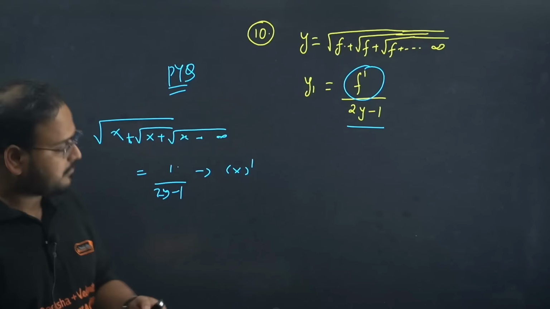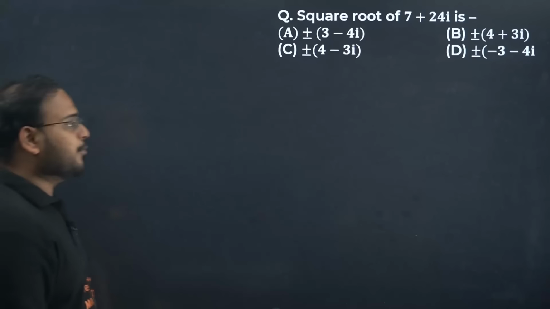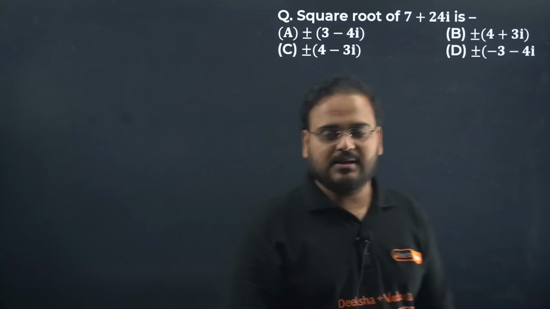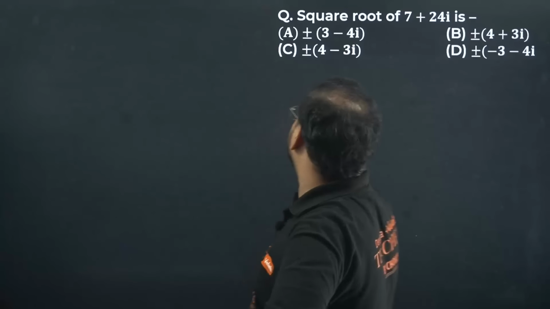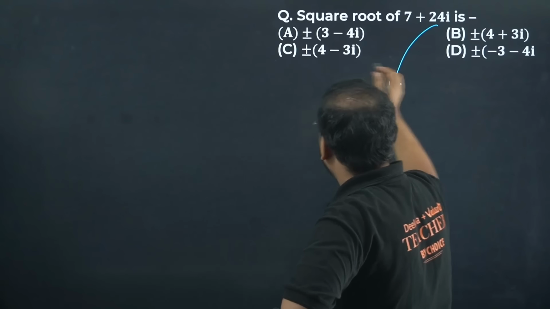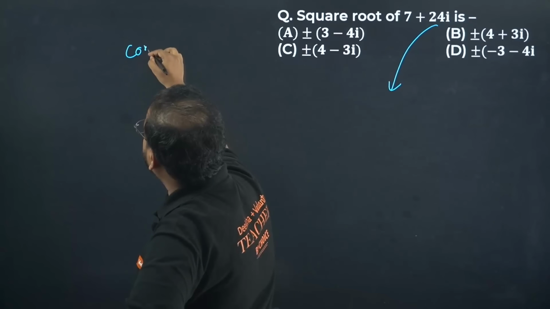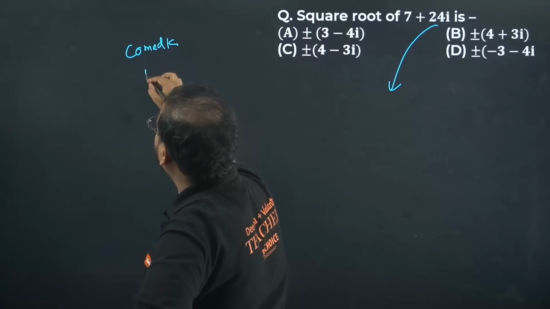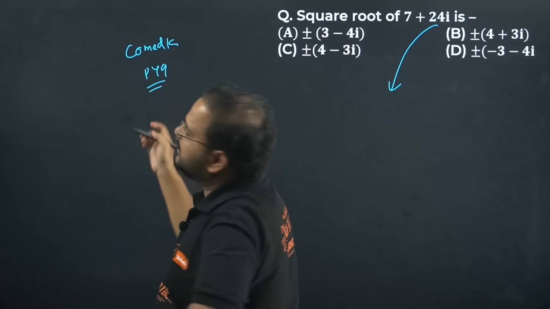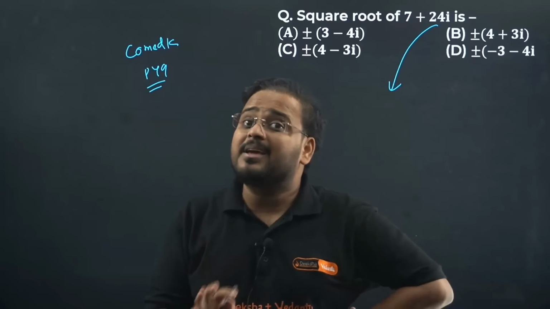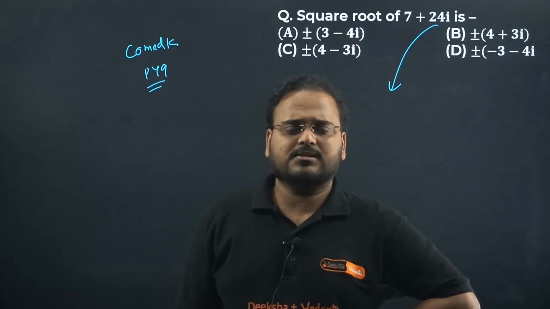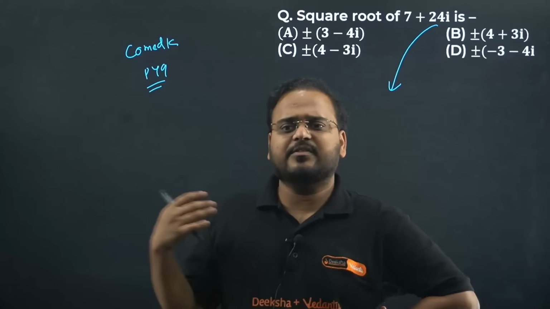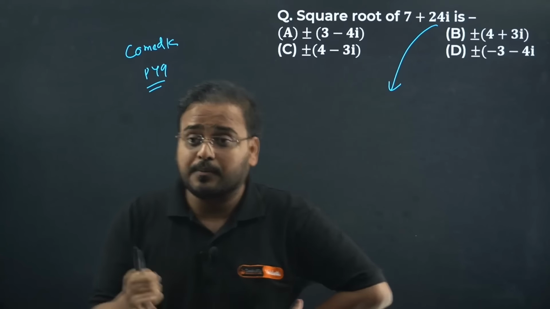Come on, next set of tricks, a few more tricks from complex numbers and other chapters also. Square root of 7 plus 24i. Now this is a question which has been asked in COMEDK. This is a COMEDK PYQ, guys. It means this is not a KCET PYQ, but can be. Can you expect a COMEDK question in the coming KCET? Yes, of course. The syllabus is almost the same. Some questions are difficult over there, but can be expected over here also. So we cannot skip this.